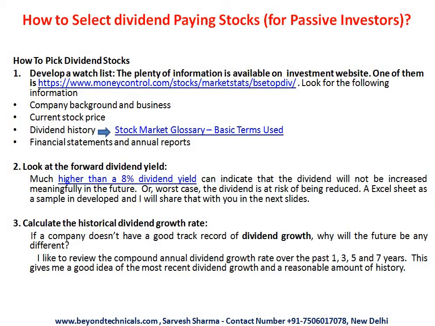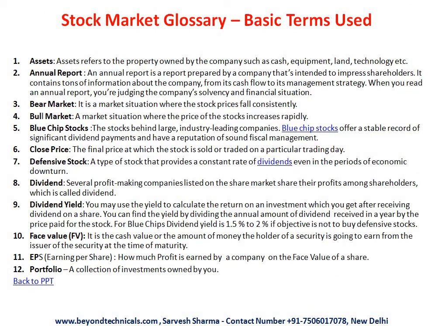Now I talked about the glossary. At the end of this PPT there is a glossary also. So first of all we'll visit that part. We'll understand those terms. It will be easier for you to understand when I am talking about dividend yield. Asset is something which a company owns. It can be cash, machinery, equipment, land, technology, intellectual property rights. Whatever thing that has got value is an asset to the company.